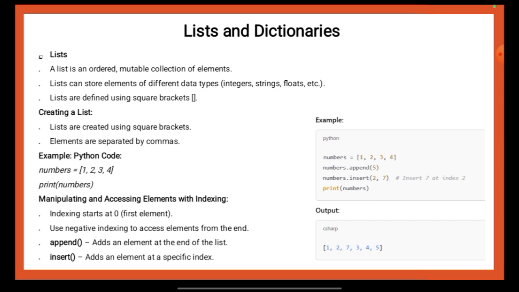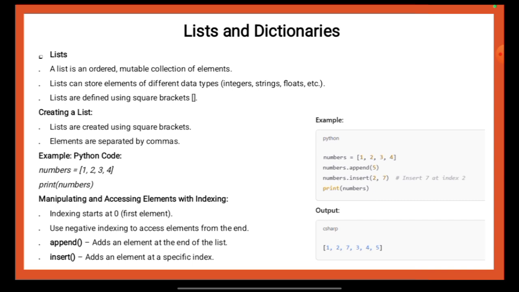Example Python code. numbers = [1, 2, 3, 4]. print(numbers). Manipulating and accessing elements with indexing. Indexing starts at 0, the first element. Use negative indexing to access elements from the end. Append: adds an element at the end of the list. Insert: adds an element at a specific index.